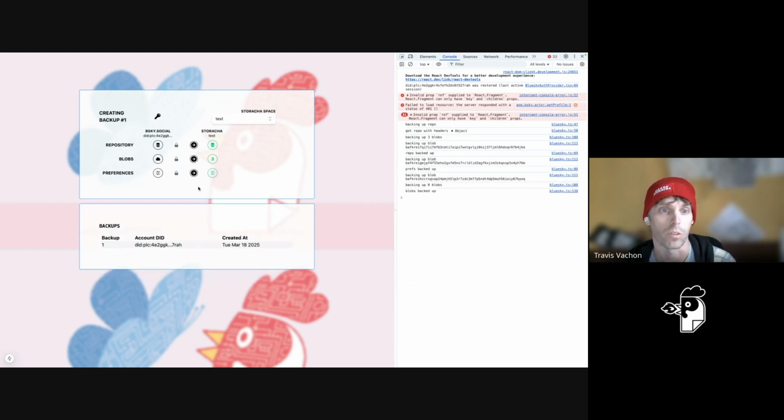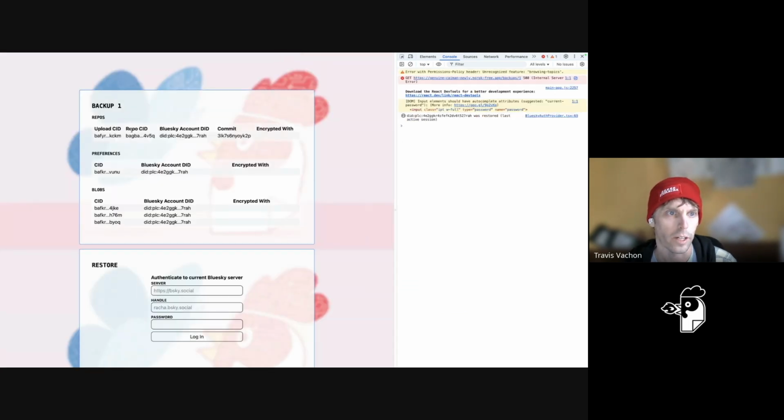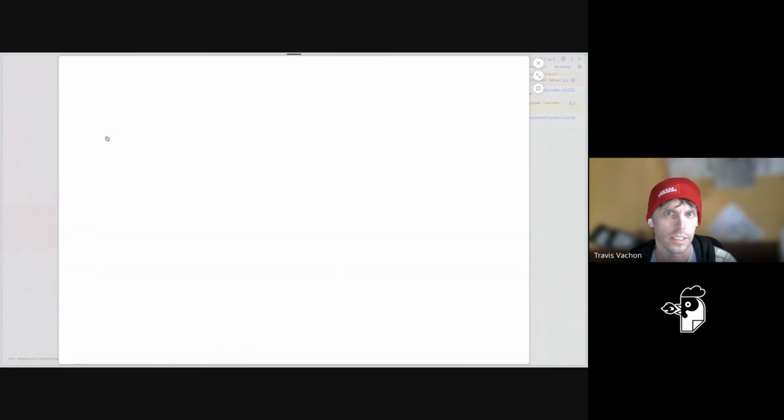The blobs are backing up. We're literally taking all of the binary objects that I've uploaded to my repo and bringing them through the browser and then sending them over to Sriracha. So let's see what we just did. Okay. Cool. So I created a repo here. If I do this, it's actually going to bring me over to the gateway, and theoretically it will show me.